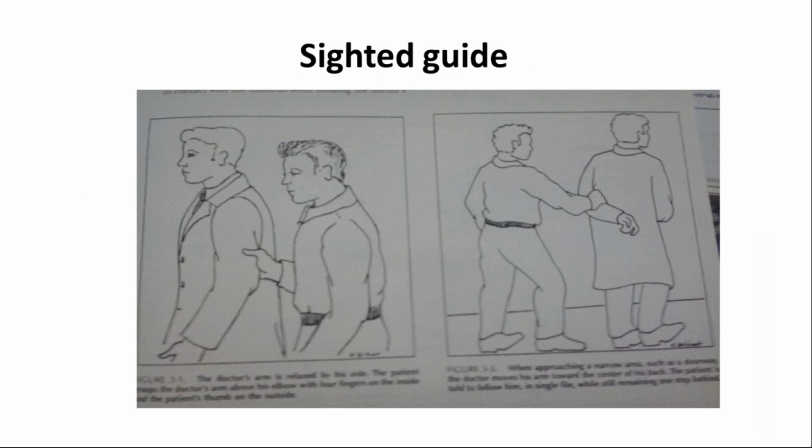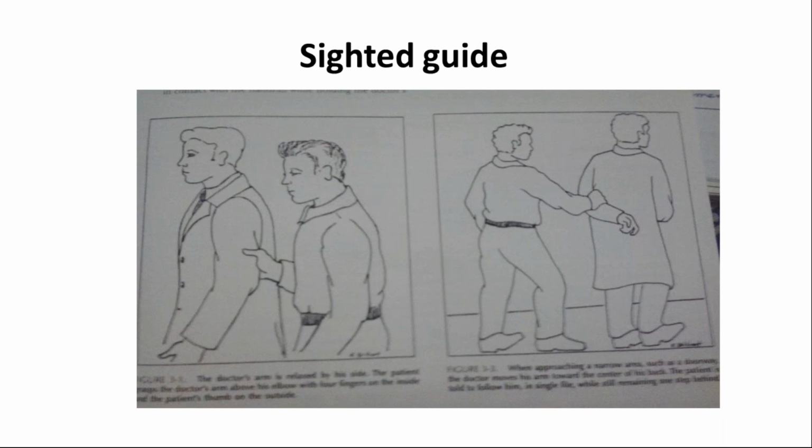Now, moving towards the next point, that is sighted guide. As we know, low vision patients have very little vision. So it's always better to go towards the patient. As a practitioner, you should go near the patient and always ask the patient to hold your hand. How you have to hold is shown in the picture. Always ask the patient to hold your arm above the elbow, and the patient's thumb should be projected towards you, and the four fingers should be towards the practitioner.